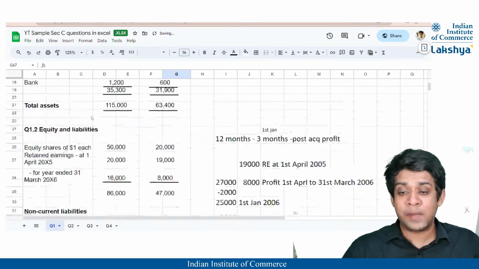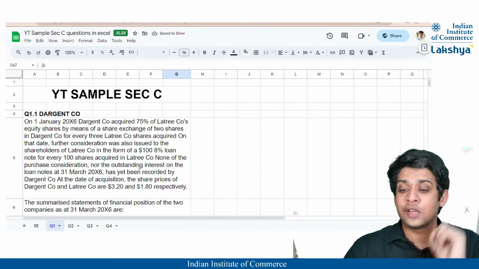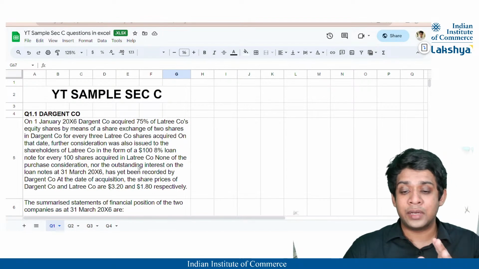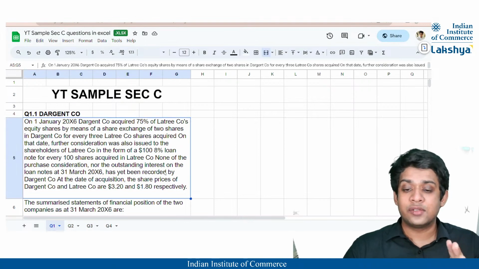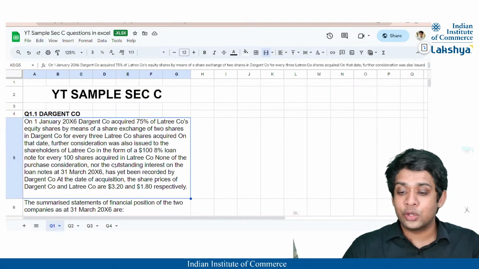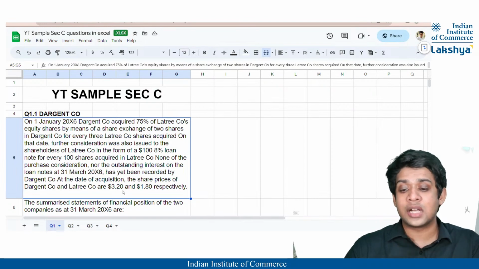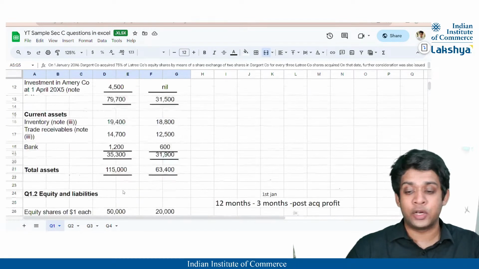And that should be always of the parent because the parent is making the payment in the form of shares. So how much payment is going to the subsidiary company's other shareholders is we are supposed to identify, right? So you can see here in the last line the share prices of Dargent Company and Latry Company are $3.2 and $1.8, right? So the share price of Dargent Company from this we can identify as $3.2.